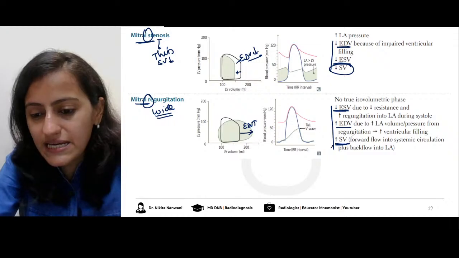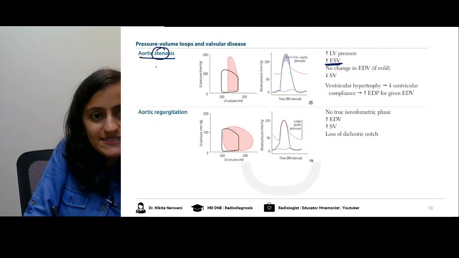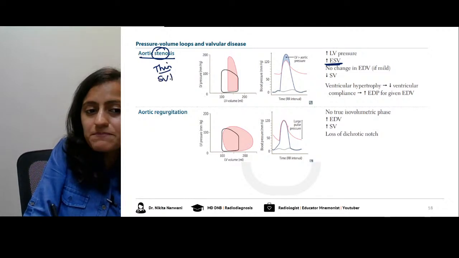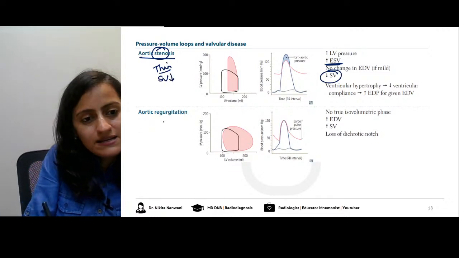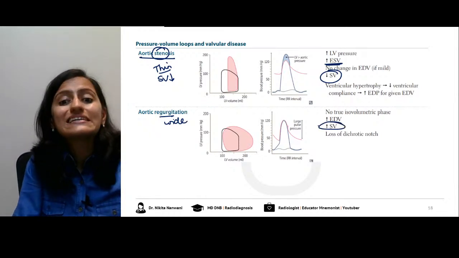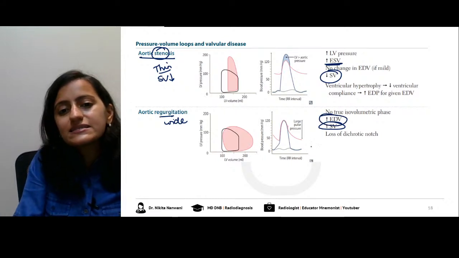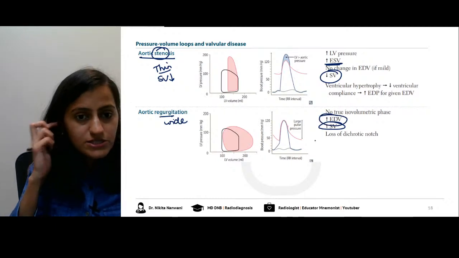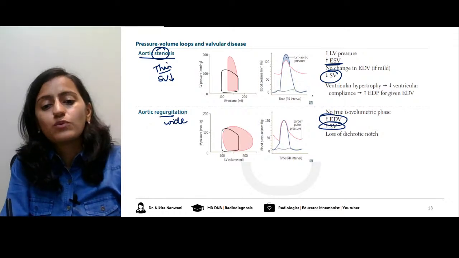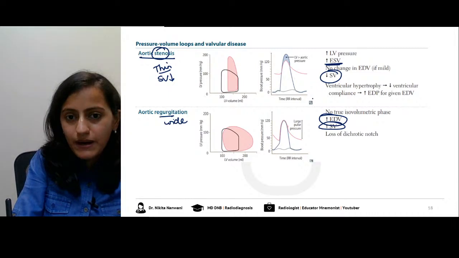This is from your First Aid itself. Going to your aortic stenosis: when I say stenosis is thin, that means the stroke volume is decreased. When I say regurgitant is wide, that means the stroke volume is increasing. The stroke volume is increasing and you have the increase in the end diastolic volume also. Is this clear with everyone?